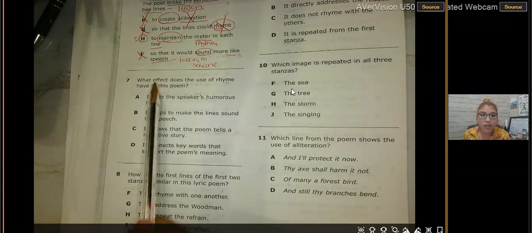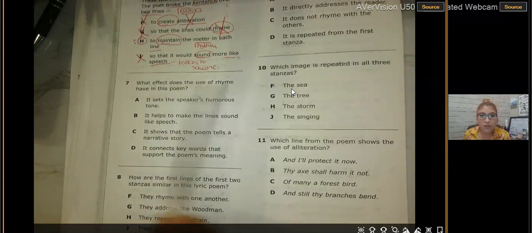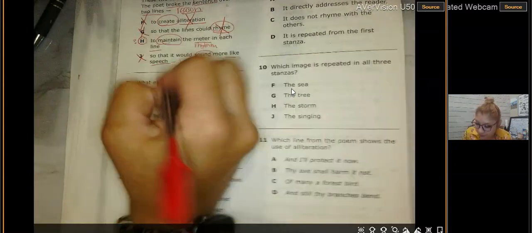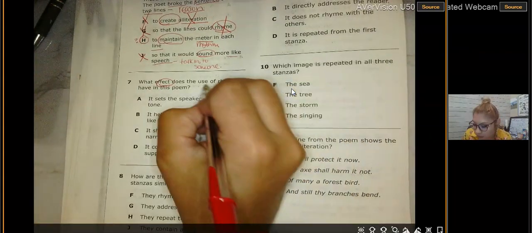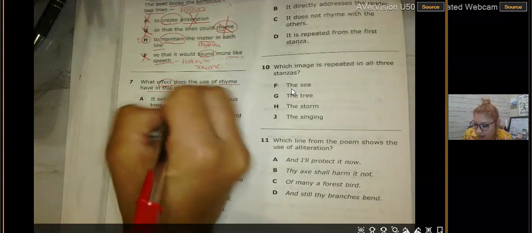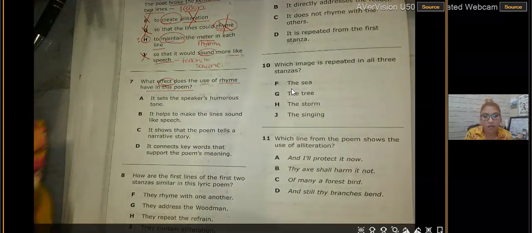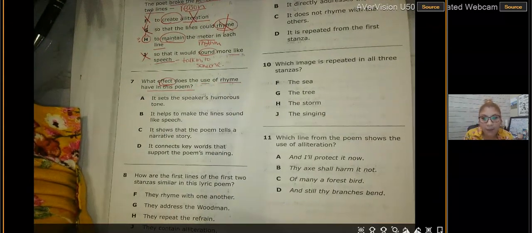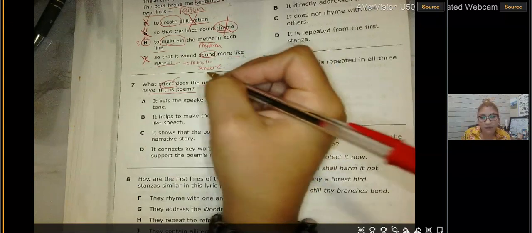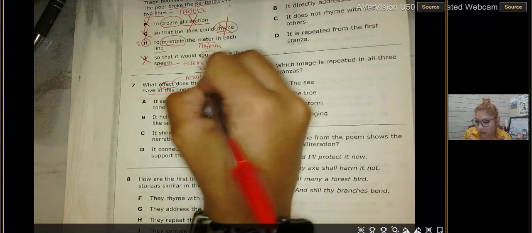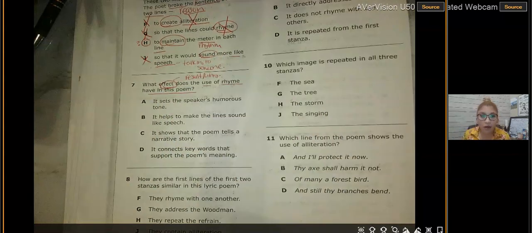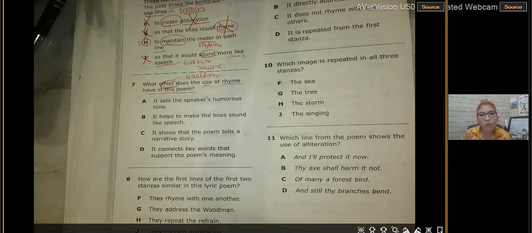It says, what effect does the use of rhyme have in this poem? So I want to know the effect of the use of rhyme in this poem. Okay, so what does effect mean? A synonym for effect would be the result. It would also be the why. So they want to know, what was the result of this poem having rhyme?